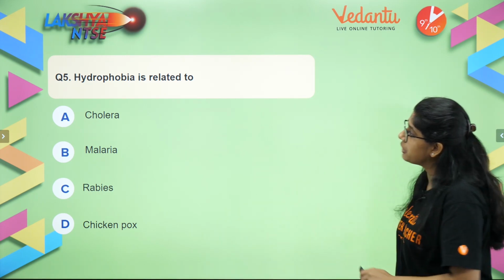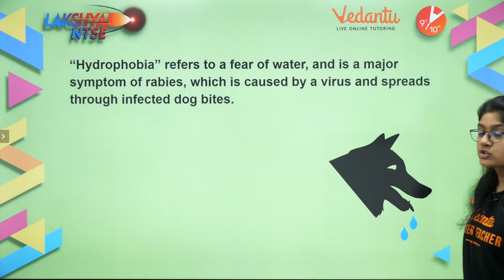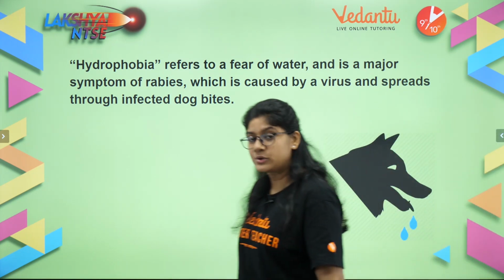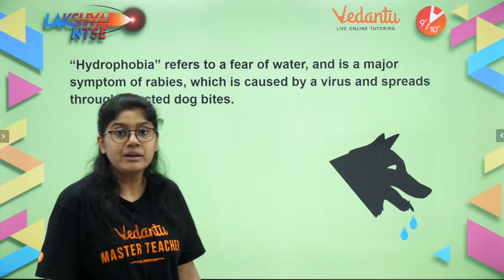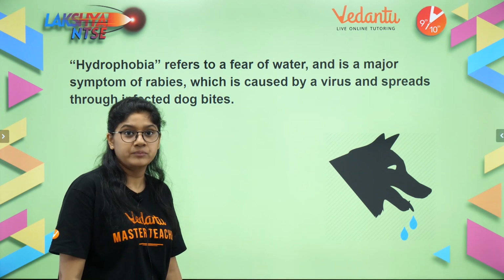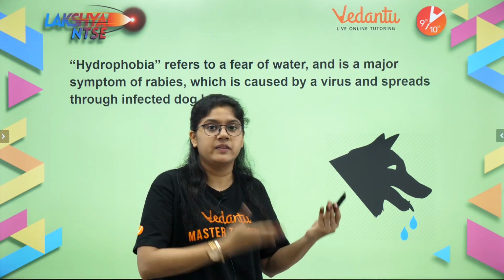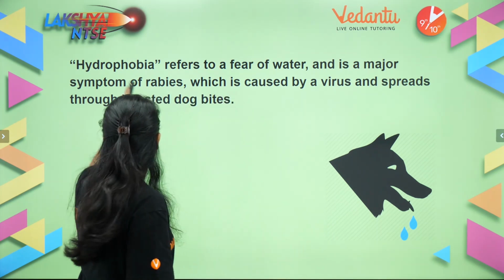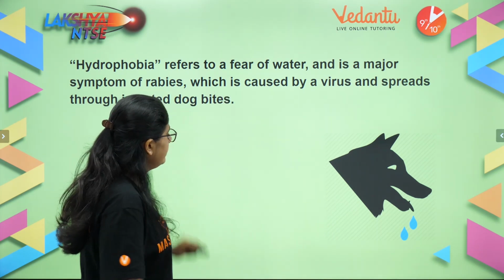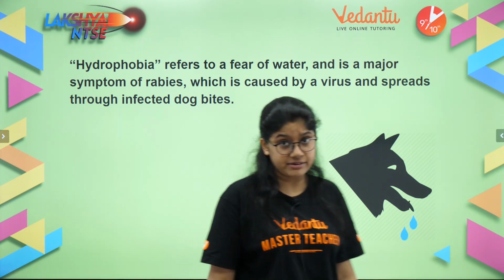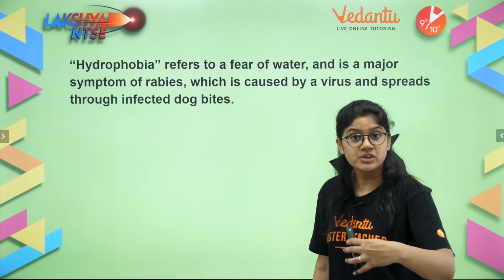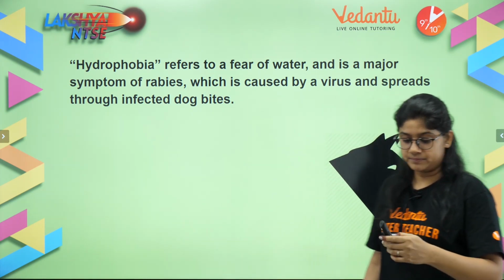But what happens in rabies is that the dog, or any person who is suffering from rabies, will be afraid of water. So hydrophobia is a condition seen in rabies. So the right answer for this will be rabies. Again caused by a virus, and it actually has the fear of water.